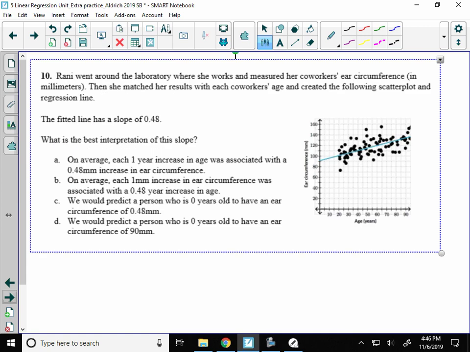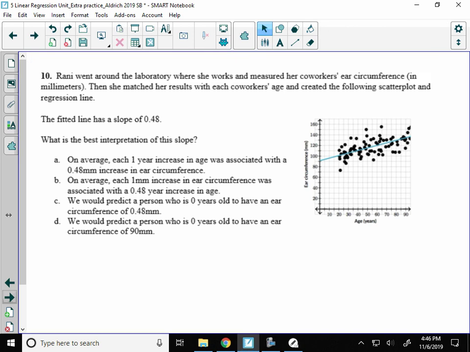All right, last one for this video, number 10. Ronnie, we're going to go with Ronnie here, went around the laboratory where she works and measured her co-worker's ear circumference. All right, she's a very interesting person. Then she matched her results with each co-worker's age and created the following scatter plots. She probably wanted to see if your ears kept getting bigger as you got older.